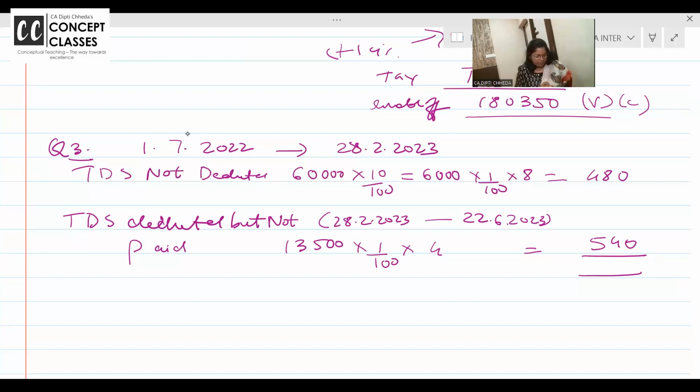One second. 13,500 ka. Oh, sorry. Why 1%? Really sorry. I said no, 1.5%, 18%. 13,500 into 1.5% into 4. It is coming to 810. See, जो गलत बोला ना वो भी एक आधा आंसर होगा. 1290. Take your time. Ask me doubts. After MCQs, we'll take a break and then we'll continue with other questions.